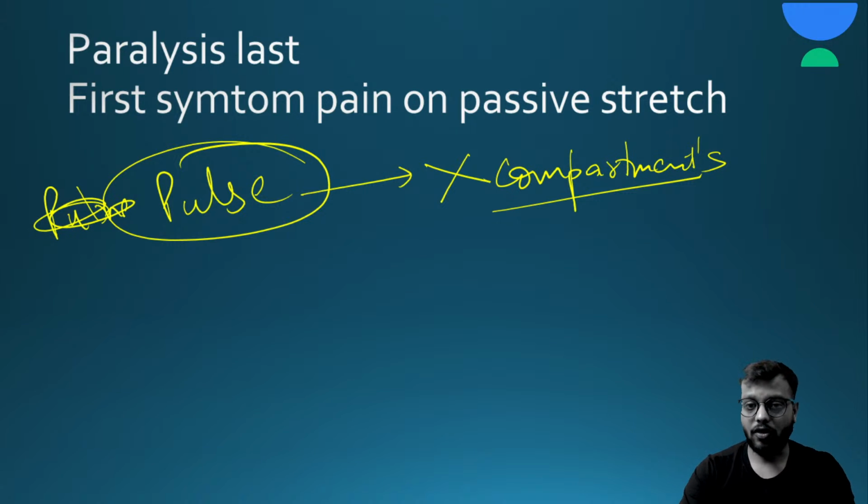Okay, so it is not a typical feature; never make the diagnosis of compartment syndrome from this feature. Okay, so remember this about compartment syndrome, very important.